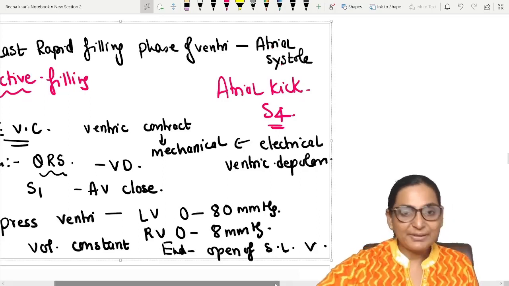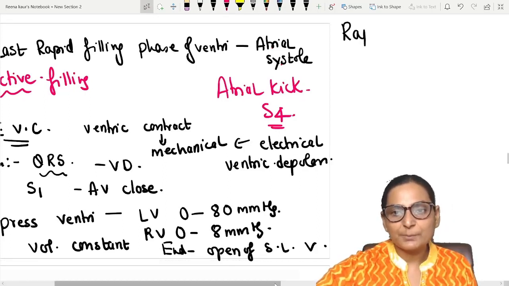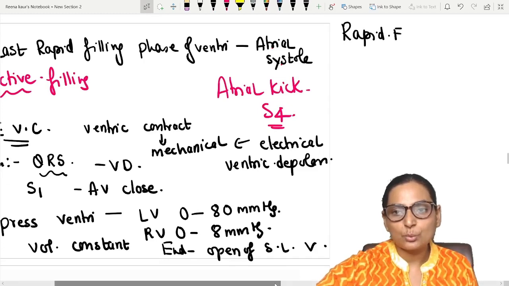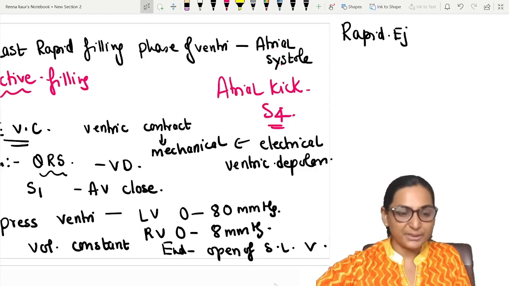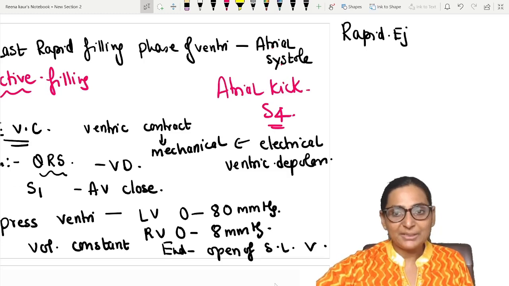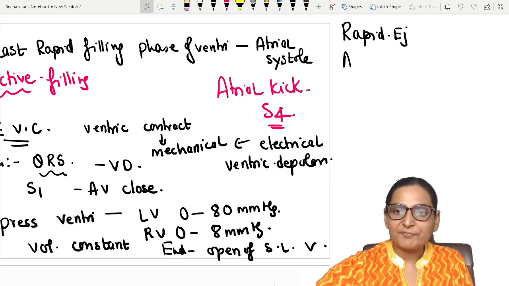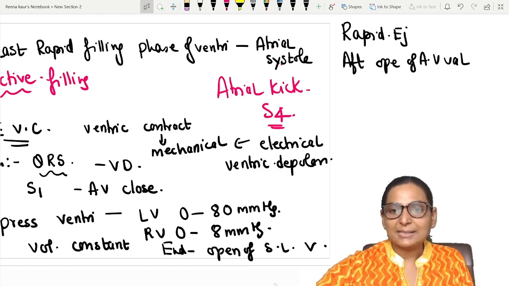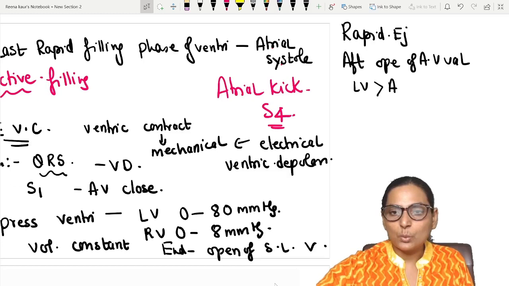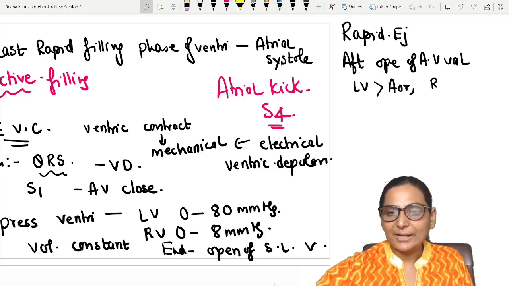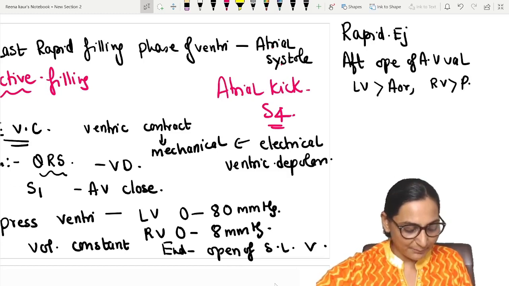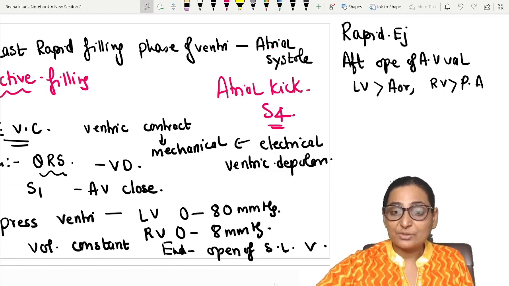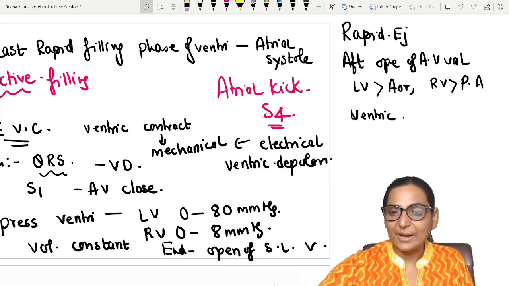So suppose there is a short note on the rapid ejection period, how will you write? When does the rapid ejection period occur? It is after the opening of the semilunar valves, when the left ventricular pressure is more than the aorta and the right ventricular pressure is more than the pulmonary artery. You must remember that the pressures in the ventricles continue to rise.